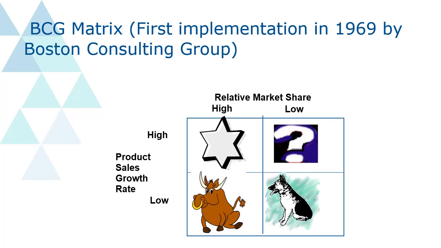So these are the symbols to identify both the factors. What are those factors? Product sales growth rate as well as relative market share. If both are high, you are in a very good position, that is symbolically known as star. If potential is very high but still your position is very low, that is known as question mark. If your relative market share is very high but the growth rate is very low, that is called cash cow. And if both are low, it is known as dog.